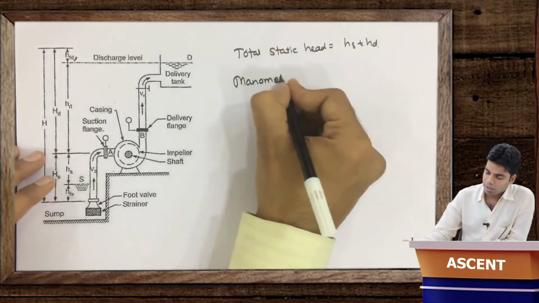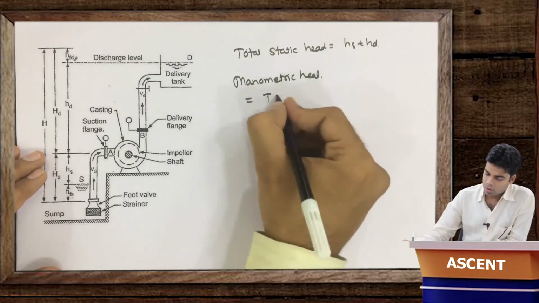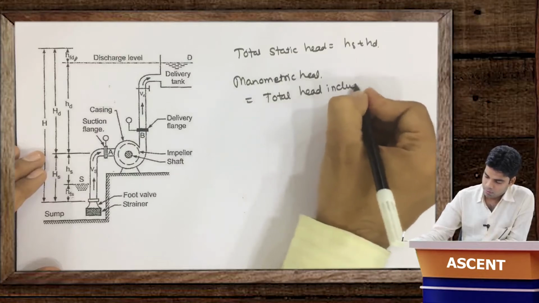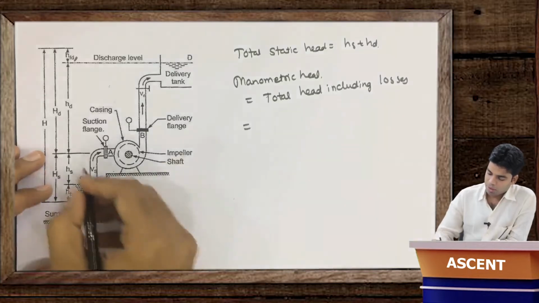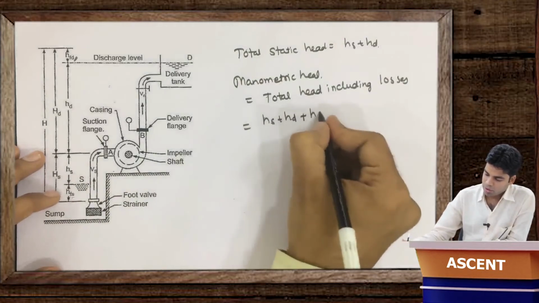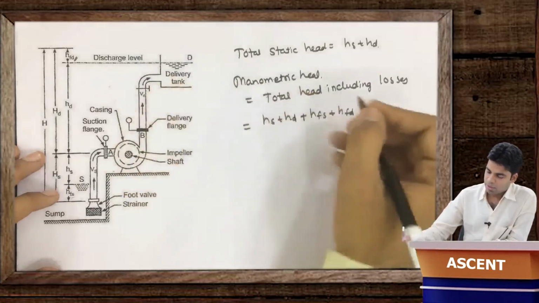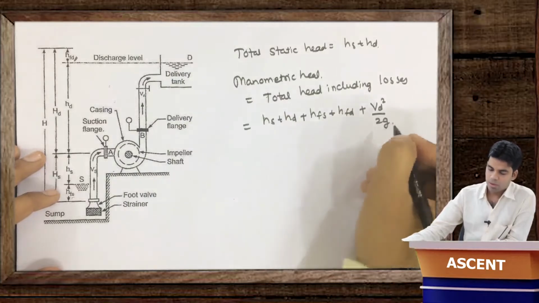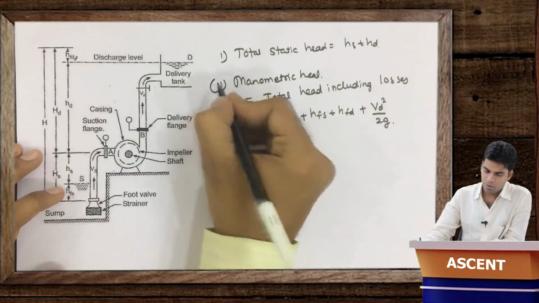So the total manometric head is nothing but the total head including losses due to friction. What will this total manometric head be? It will be equal to HS plus HD. Apart from this, there are friction losses, HFS plus HFD. And there will also be some delivery velocity, so the velocity head at delivery, Vd square by 2g. This is the total manometric head against which the pump has to perform work.